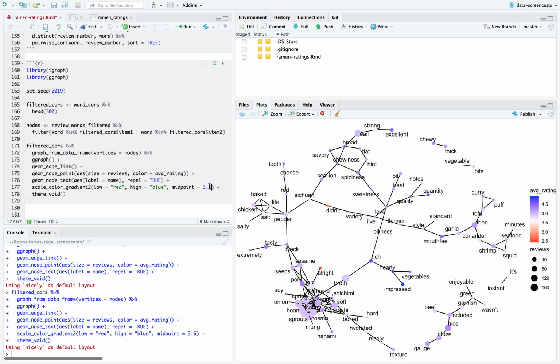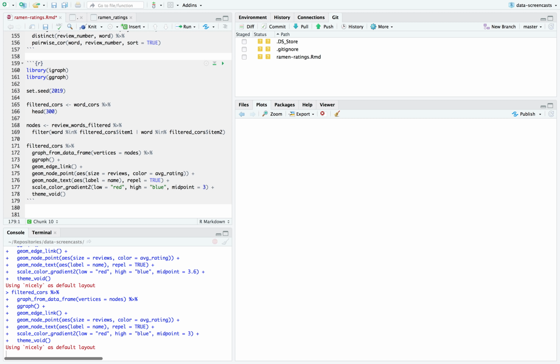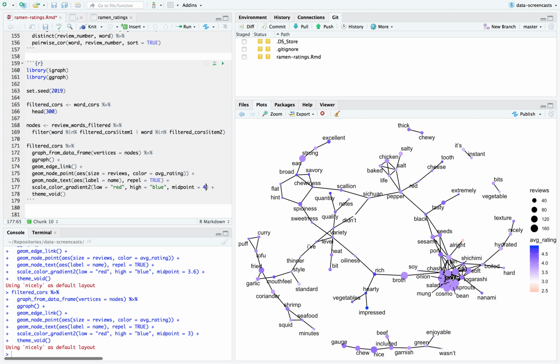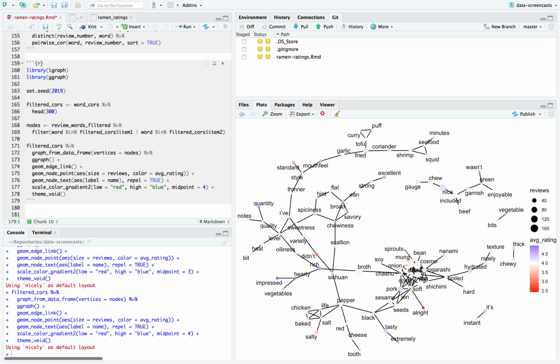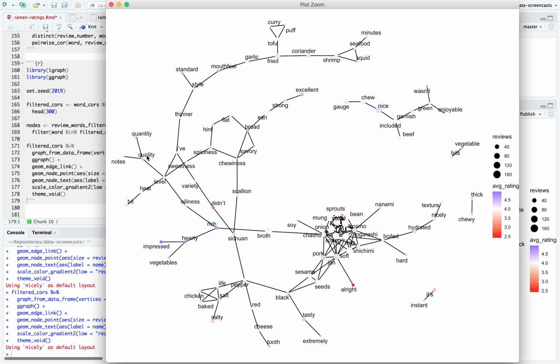Now I need a lower midpoint. Everything is blue right now. I meant a higher midpoint. Here we go. So notice now where it's saying, we can look for areas of blue meaning higher ratings, or red meaning lower ratings.